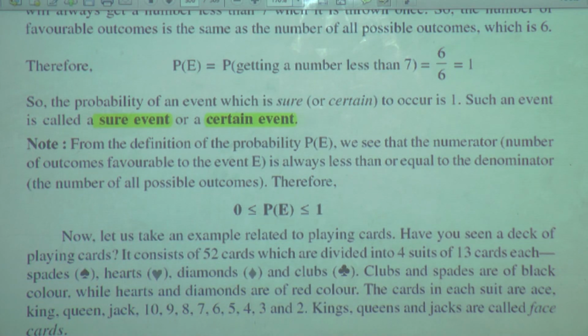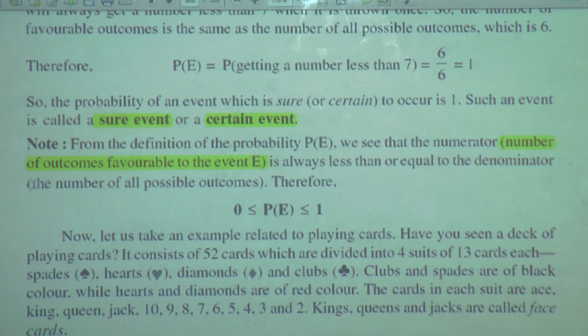Please understand the note carefully. From the definition of probability P of E, we see that the numerator, that is, what is in the numerator? The number of favorable outcomes of the event. The number of outcomes favorable to that particular event E is always less than or equal to the denominator.